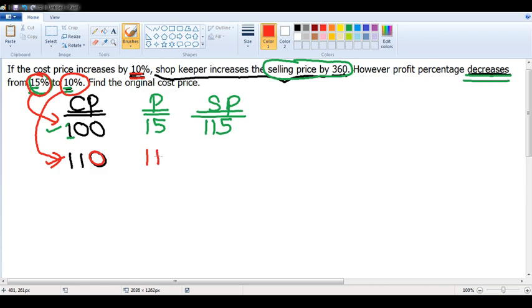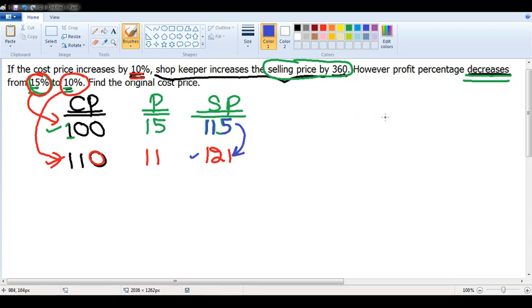11 rupees extra, right? 110, 10% is 11. 110 plus 11 is 121. That means whatever is written till now is according to my assumption. According to my assumption, the shopkeeper had a selling price initially as 115. Now he had a selling price as 121. According to my assumption, the shopkeeper increases the selling price by how many rupees?